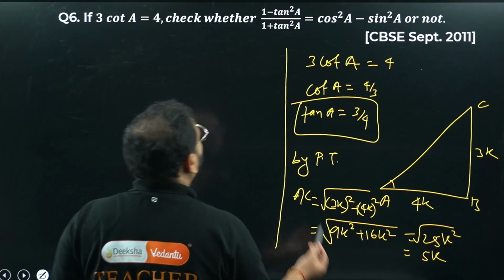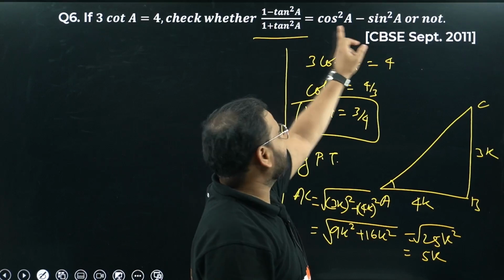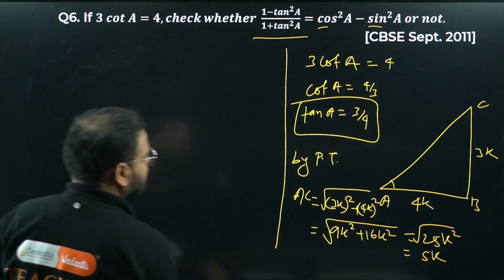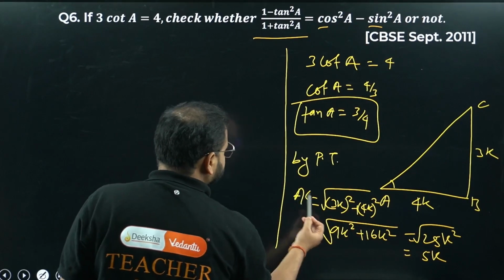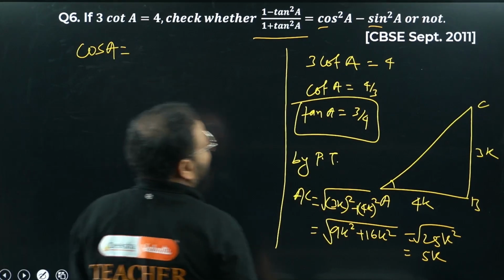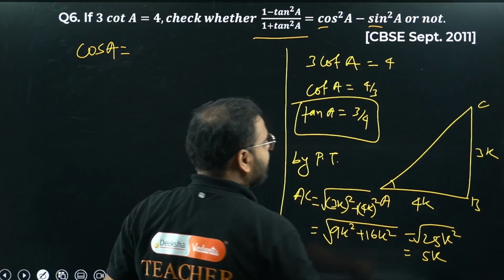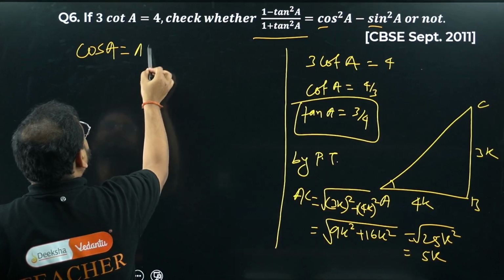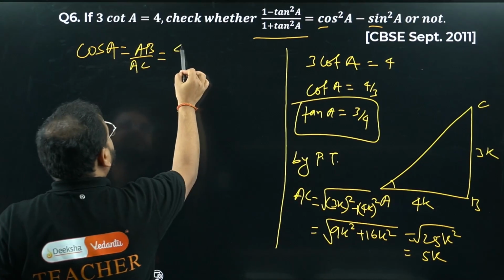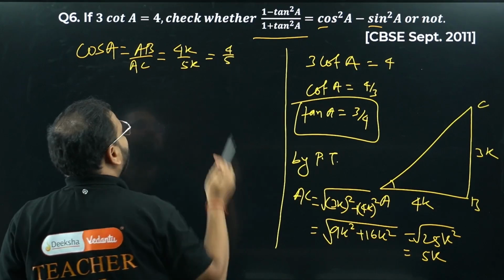Now I want tan, right? So LHS I can find, but before I go and prove LHS and RHS, I need cos A and sin A also. Let me find cos A and sin A quickly. Cos of angle A is adjacent by hypotenuse, so AB by AC. AB is 4K by 5K. Simply 4 by 5.